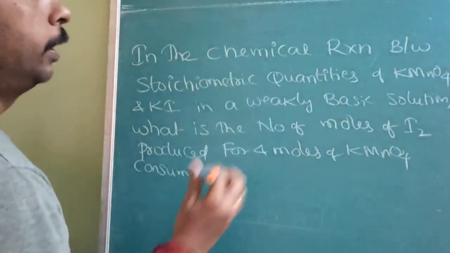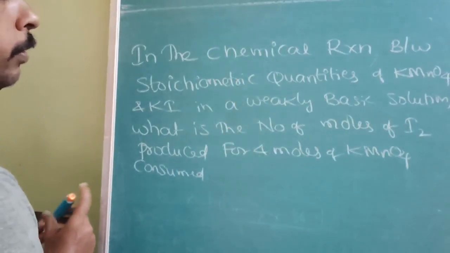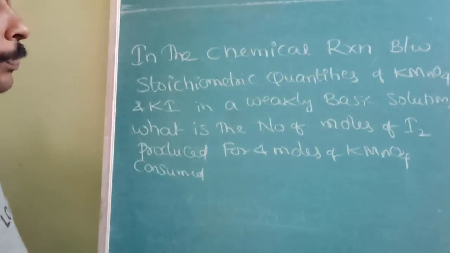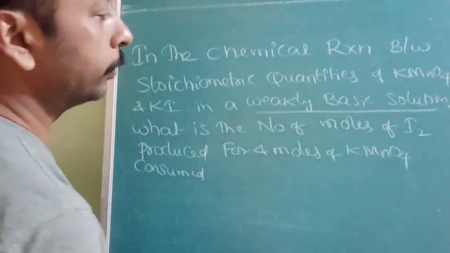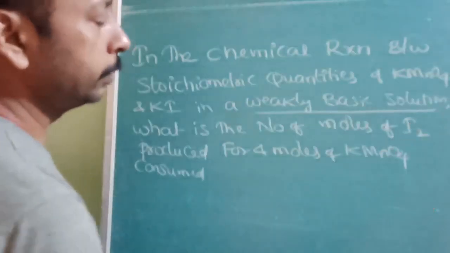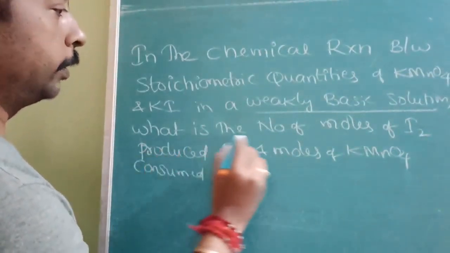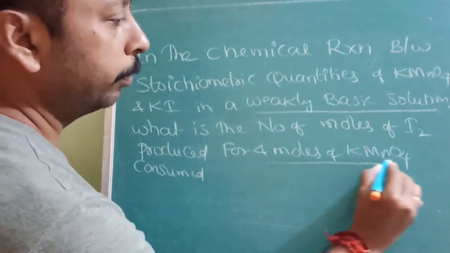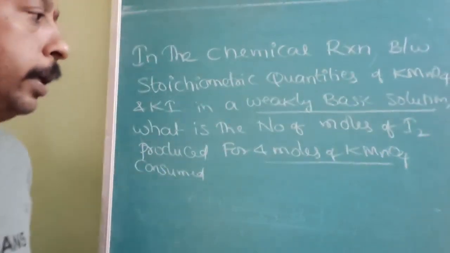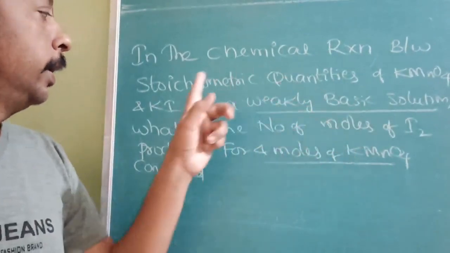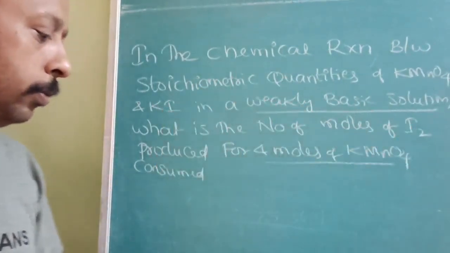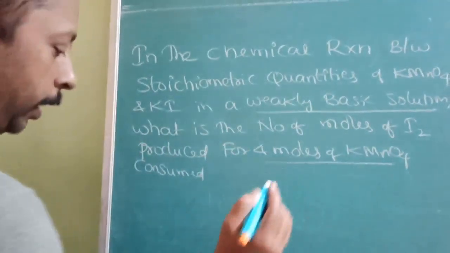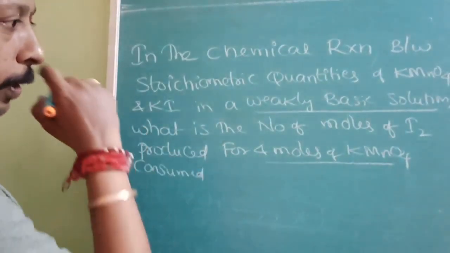Okay, here is the chemical reaction between stoichiometric quantities of KMnO4 and KI in a weakly basic solution. Weakly basic solution means it is neutral. What is the number of moles of iodine produced for 4 moles of KMnO4 consumed? That means the reactants are KMnO4 and KI, and the product is I2. Here I am writing the reaction in alkaline medium, where it should produce MnO2.